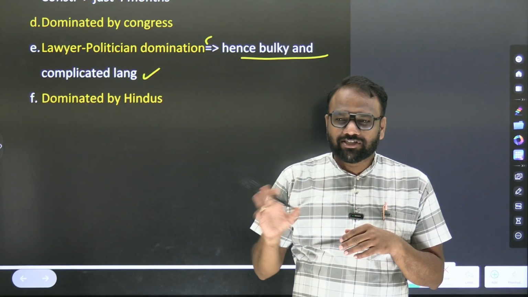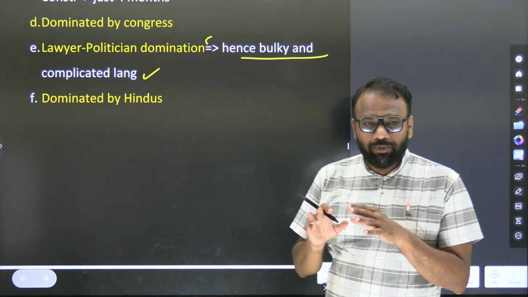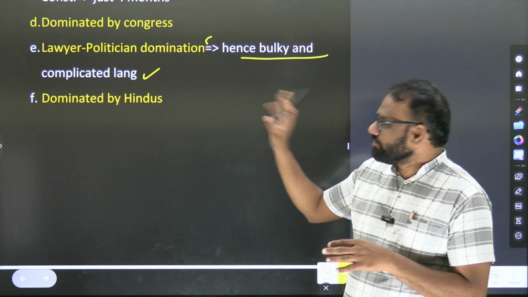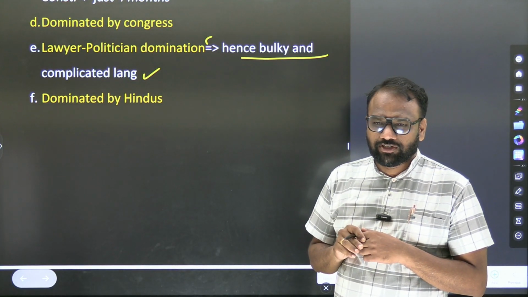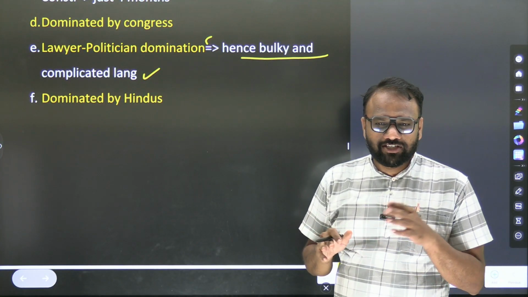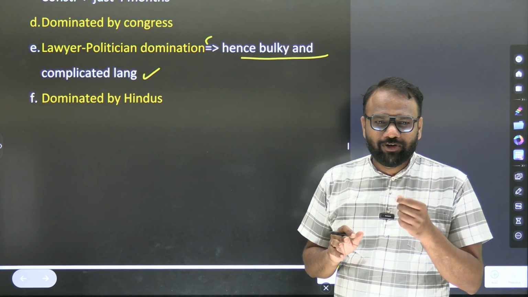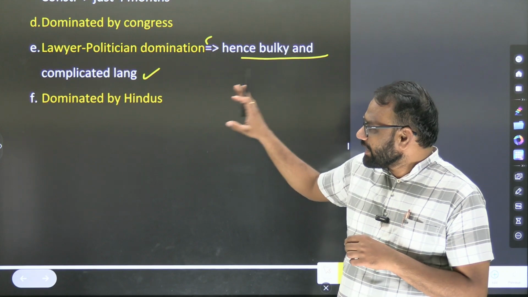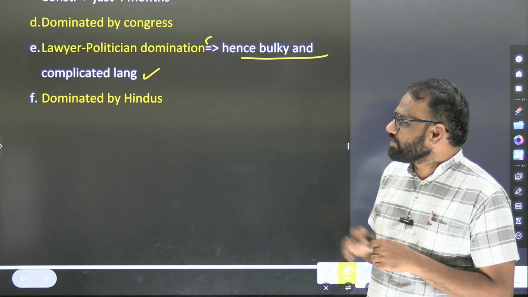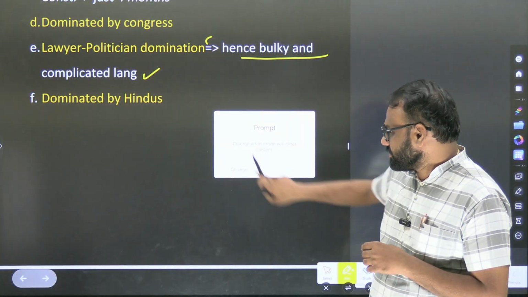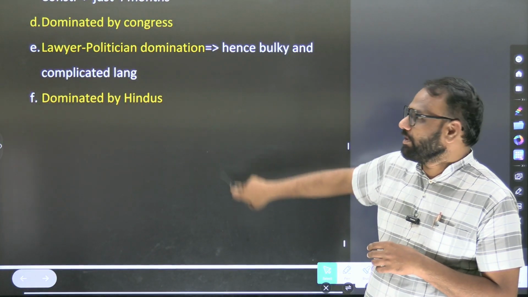Again, we require someone's support. The complicated language was made complex because of the lawyers and politicians. Suppose today a software engineer was supposed to write the Constitution, then it would have been entirely different, because it would have been very crisp. But it has been made complicated because of the domination of lawyers and politicians. And another criticism is that it was dominated by Hindus.